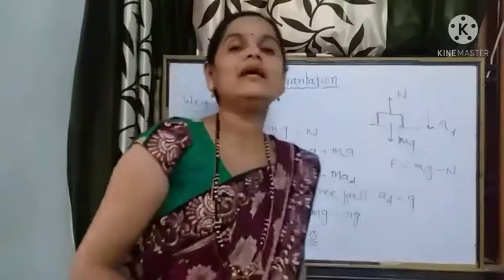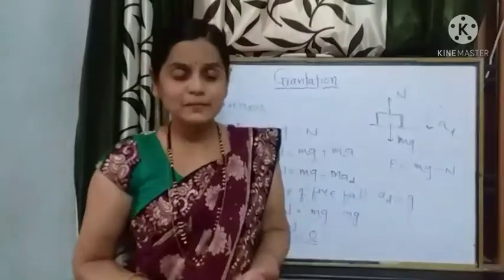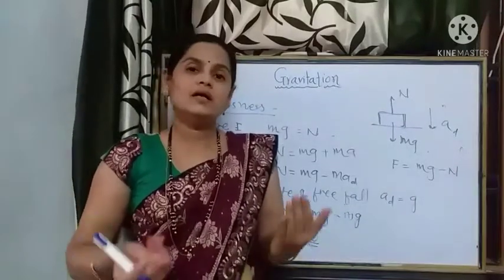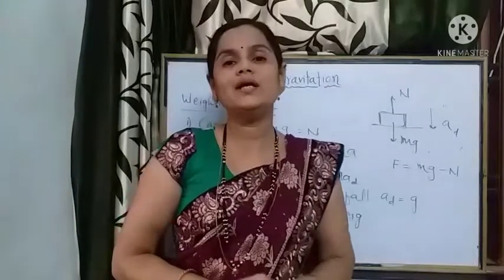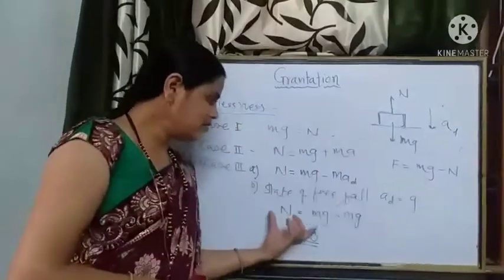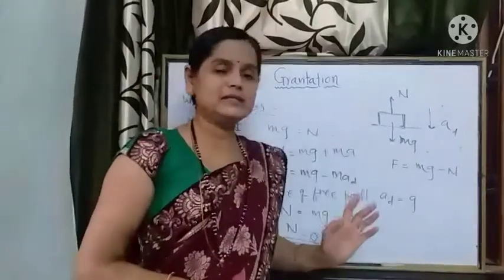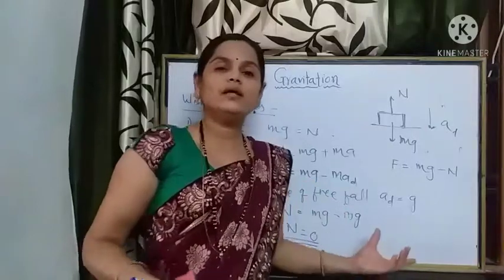If the normal reaction is 0, the object will feel its weight as 0, because the normal reaction felt by the object is the reason it feels its weight. In the state of free fall, the passenger in this case feels his weight as 0.